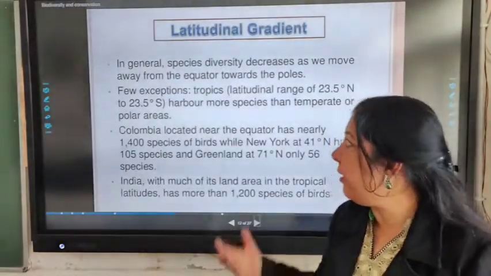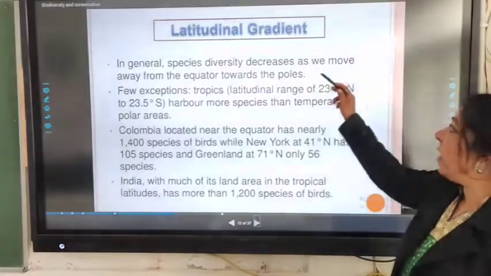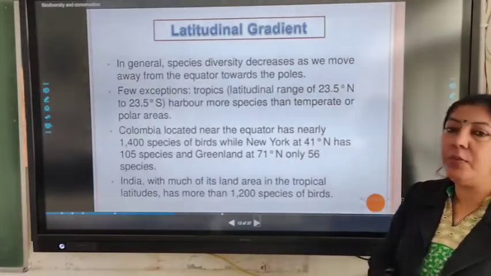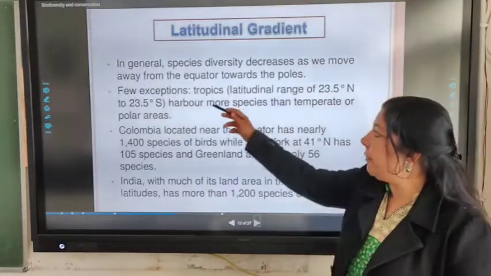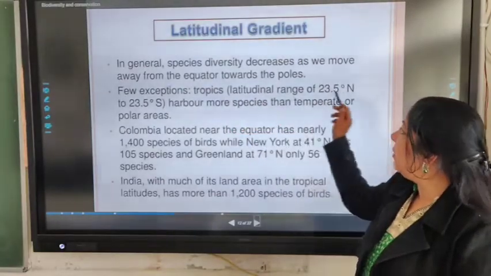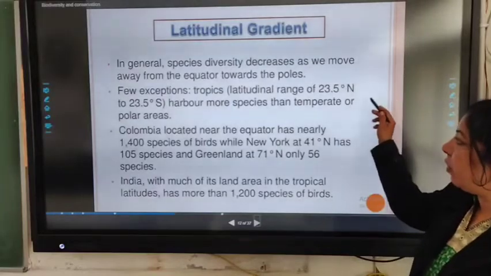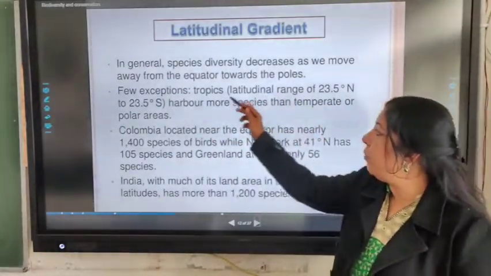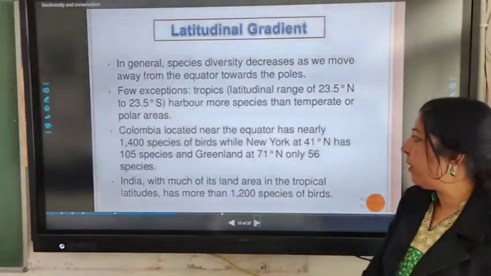In the latitudinal gradient, in general, species diversity decreases as we move away from the equator towards the pole. So that is latitudinal gradient. A few exceptions are the tropics. The latitudinal range of 23.5 north and 23.5 south harbors more species than the temperate or polar areas.